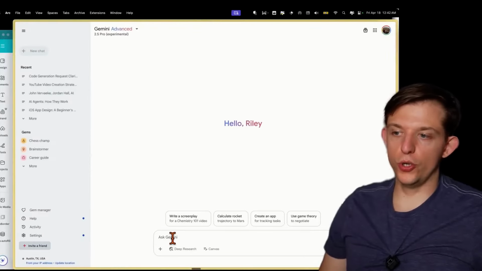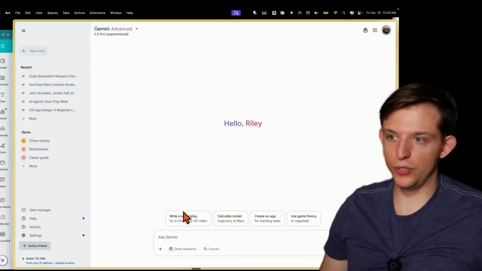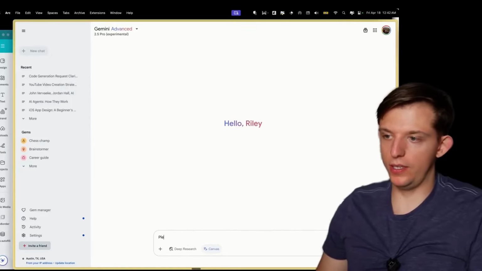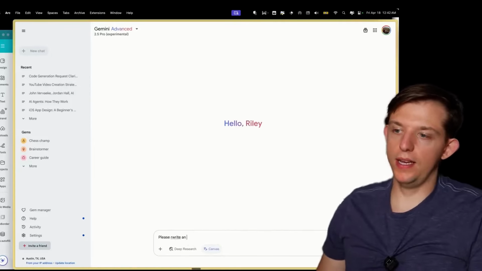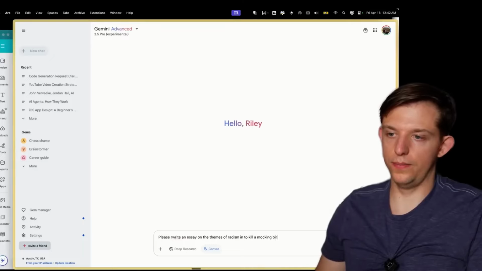Gemini.google.com, which is Google's version of ChatGPT, or it's their LLM tool, is virtually identical in many different ways. We can even use this canvas mode. Please write an essay on themes of racism in To Kill a Mockingbird.